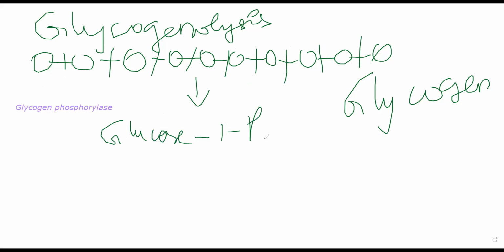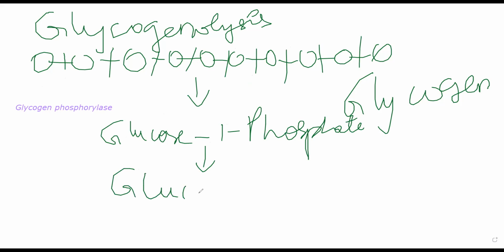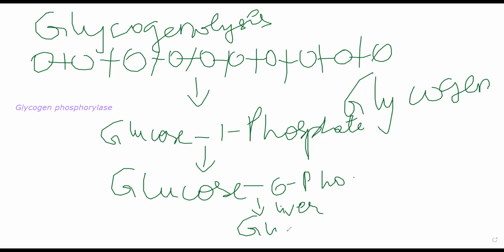Glucose 1-phosphate undergoes isomerization in the presence of phosphoglucomutase, the same enzyme as before, and you will get glucose 6-phosphate. Glucose 6-phosphate undergoes dephosphorylation. This specifically occurs in the liver. Inside the liver, glucose 6-phosphate will lose its phosphate molecule and you will get glucose. That is the reaction. That's it.